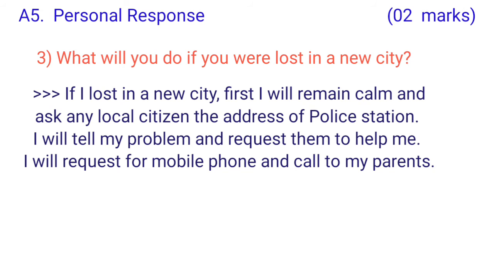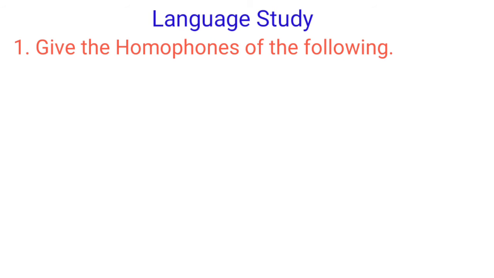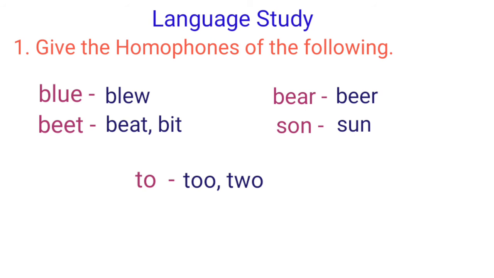Next one is language study. Question 1. Give the homophones of the following. Blue, blew. Beer, bear. Homophone means the words have different spellings but they are pronounced the same. Here blue and blew have the same pronunciation but different meanings and different spellings. Here are some examples: blue, beer, beat, to, sun.